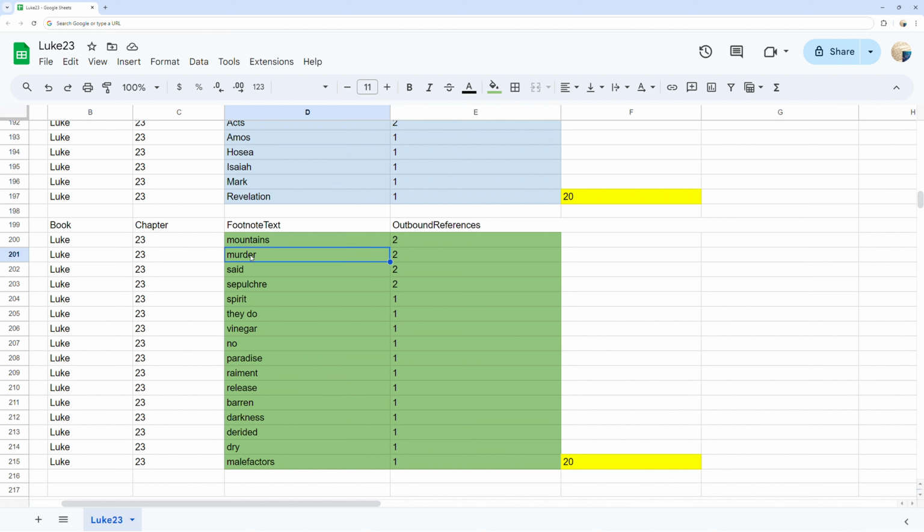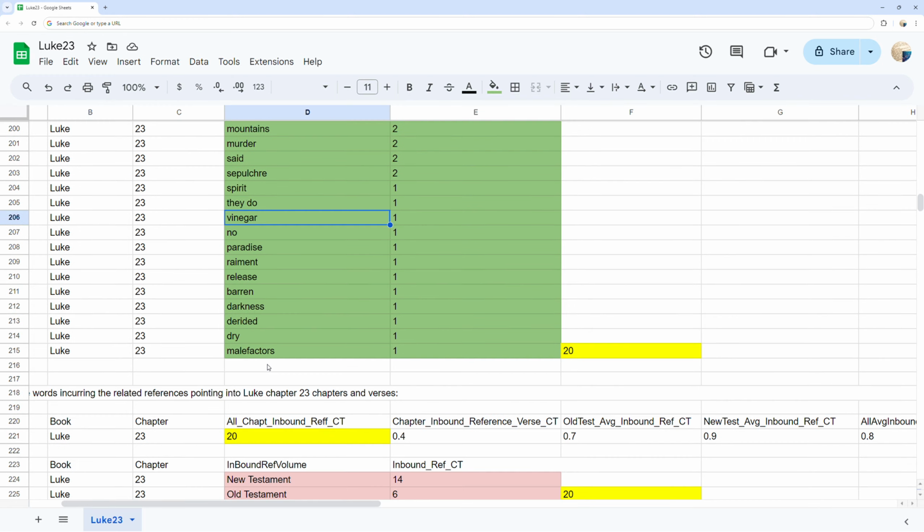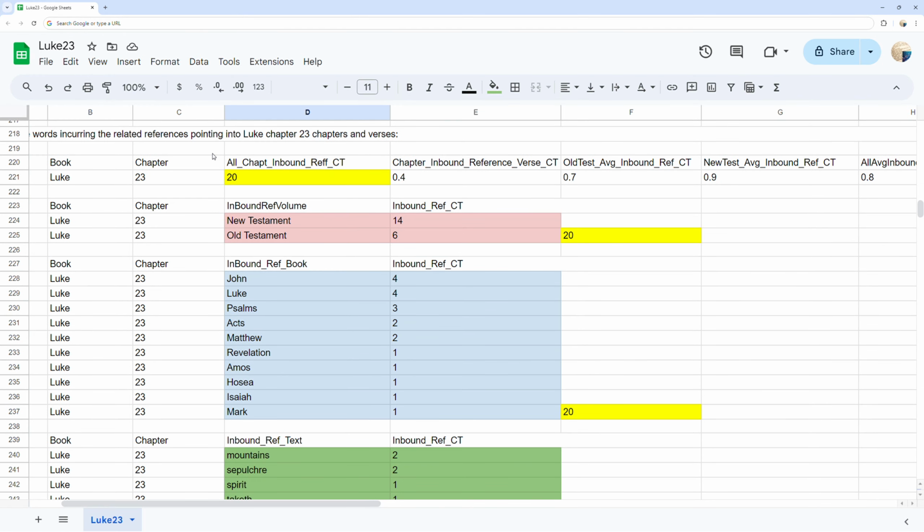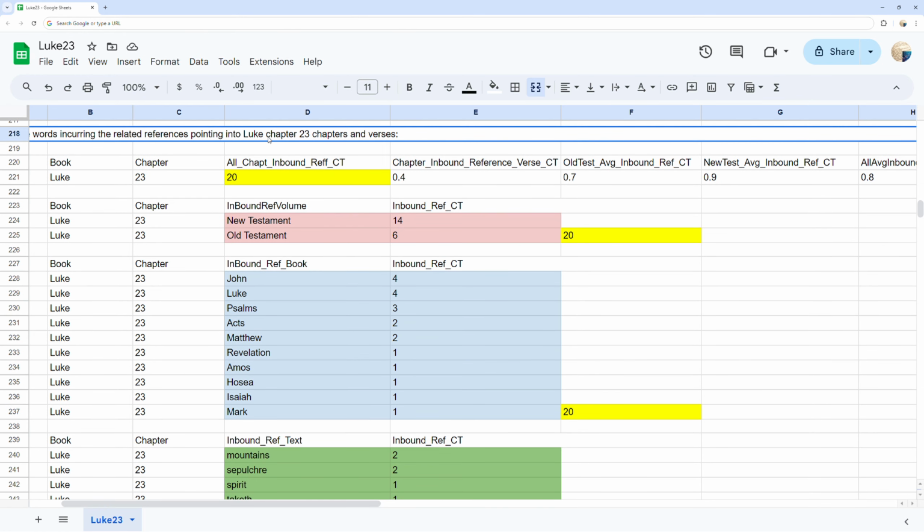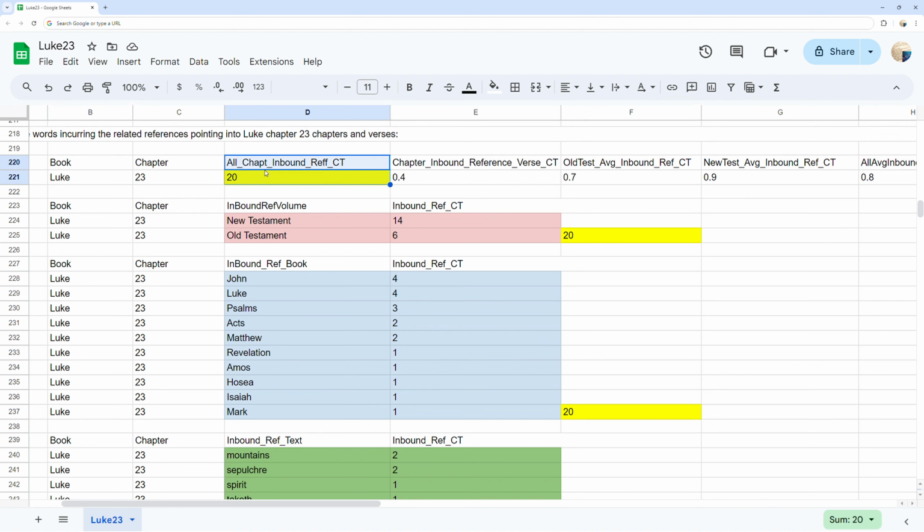Verse counts and the words incurring the related references pointing into Luke chapter 23 verses. You can see in yellow the total inbound related references pointing into Luke chapter 23 at 20 references,